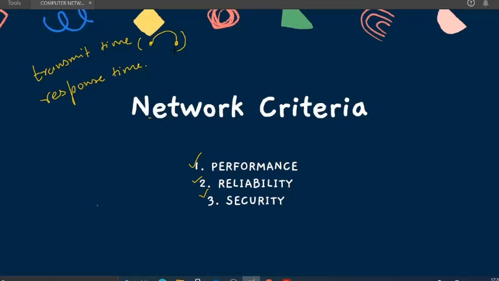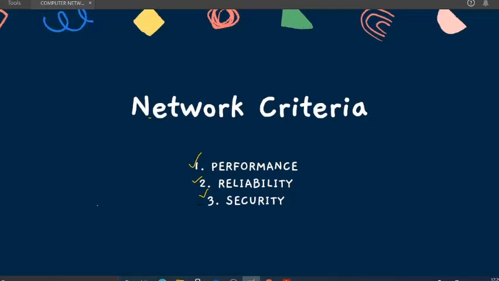That's the common logic. Then second is reliability. Now, what is reliable, or what does that mean? Reliability simply means how much we can rely on that specific network, or whether we have any backup support if that specific hardware or device is not working. So you must have a backup for that specific device. That is known as reliability.